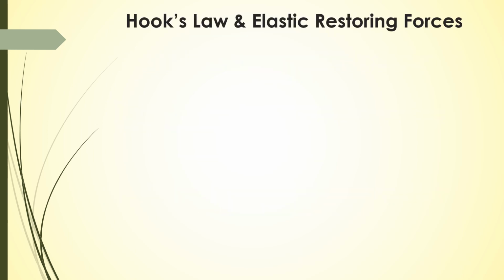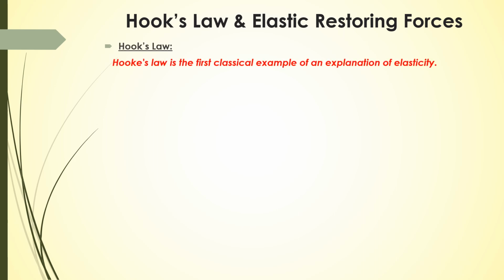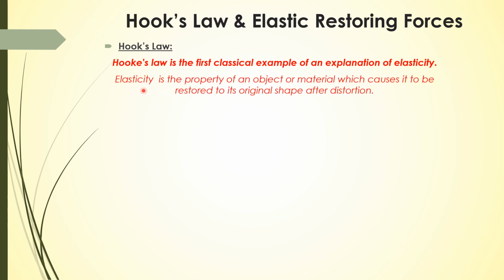If we talk about Hooke's law and elastic restoring forces, Hooke's law is the first classical example of an explanation of elasticity. By elasticity, we mean a property of an object or material which causes it to be restored to its original shape after distortion.